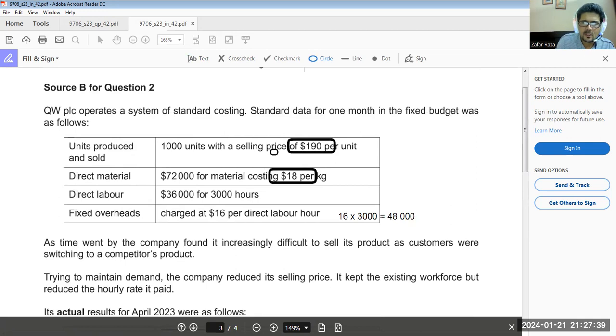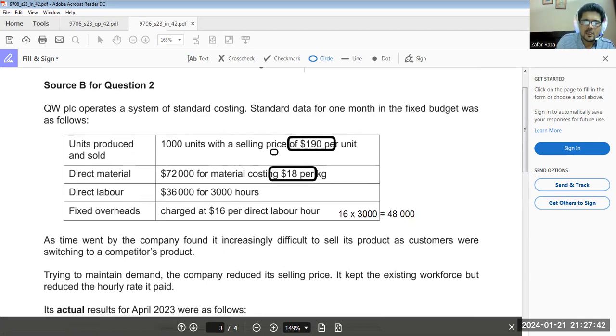Means if we use 4,000 kilos for 1,000 units, it means 4 kilos per unit.